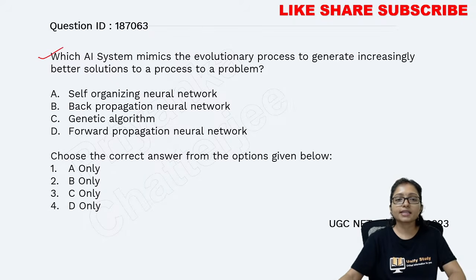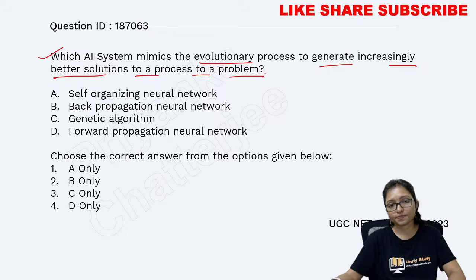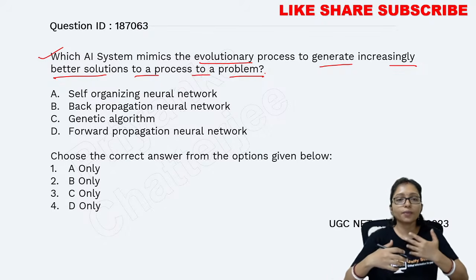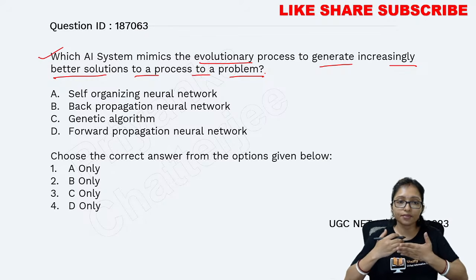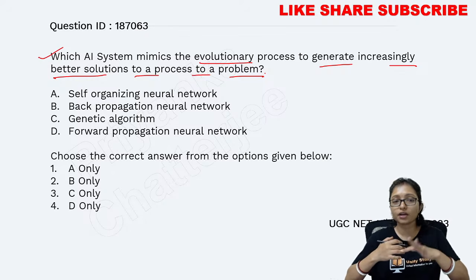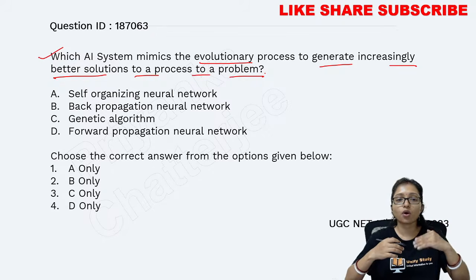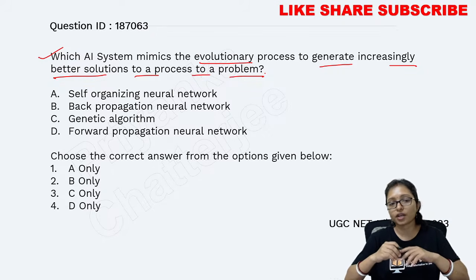Now, which AI system mimics the evolutionary process to generate increasingly better solutions to a problem? Increasingly it is giving you a better solution. Is it self-organizing neural network, back propagation neural network, genetic algorithm, or forward propagation neural network?